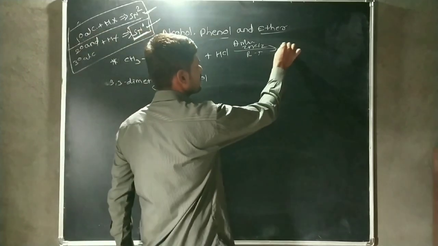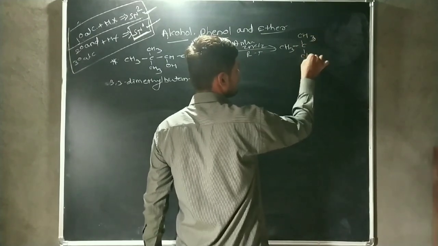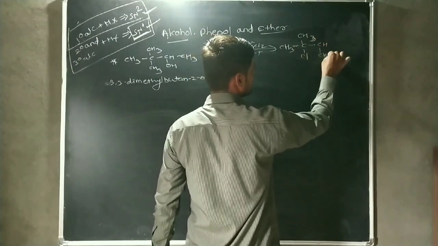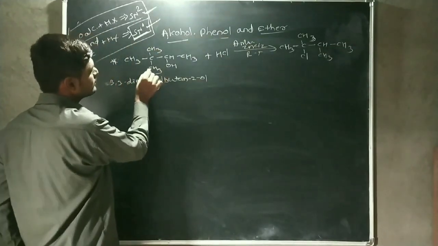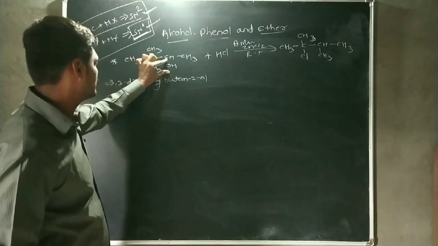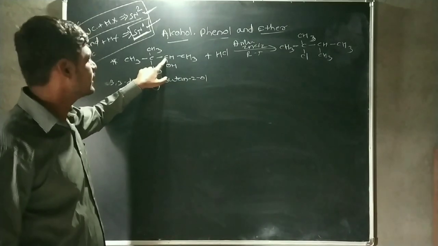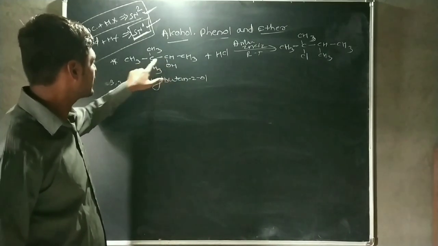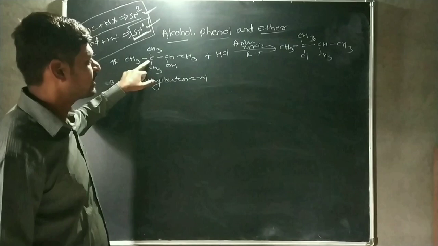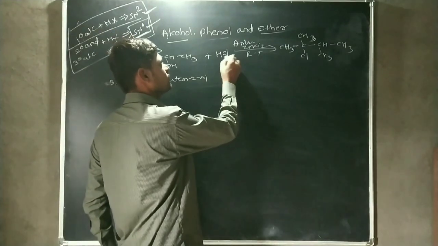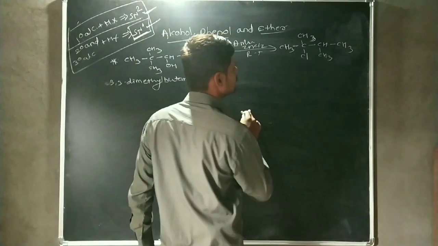Then the respective product is CH3, CH3, with the Cl attached here, then CH3 is here. In this case, a CH3 should be shifted from this carbon to this carbon atom, because by the elimination of the water molecule there is a formation of a secondary carbocation, and to increase the stability of this carbocation, this methyl shift occurs. After the methyl shift, there is a formation of a tertiary carbocation, and the nucleophile, Cl minus, attaches to the tertiary carbocation, and then it forms the respective product.